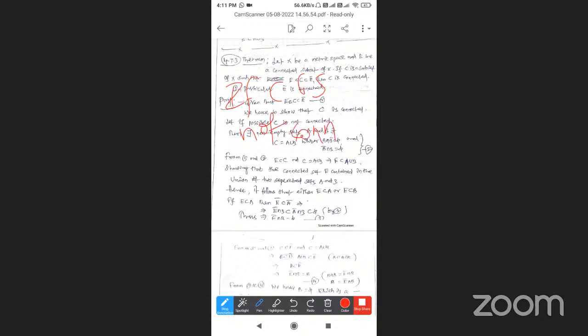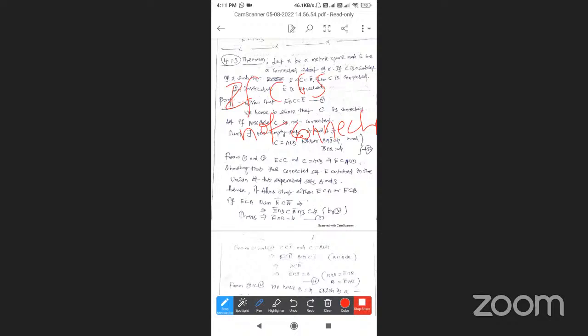Not connected means disconnected. By the definition of disconnected, C can be written as the union of two non-empty sets A and B, that is, a union of two separated sets.